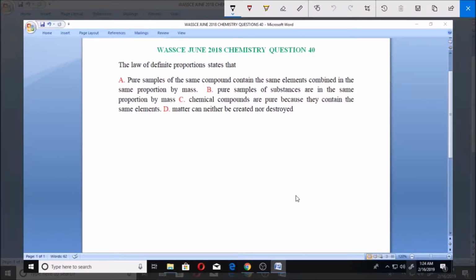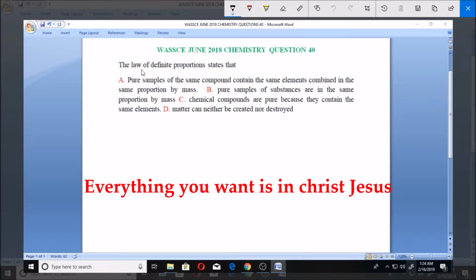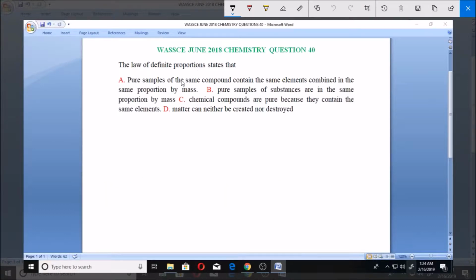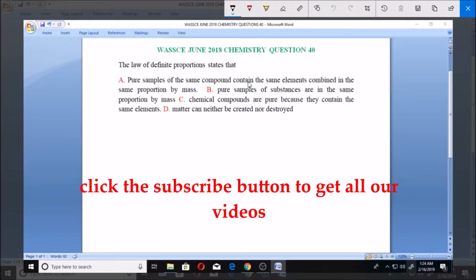Now let's look at question number 40 for WAEC Chemistry 2018. The law of definite proportions states that: A. Pure samples of the same compound contain the same elements combined in the same proportion by mass.